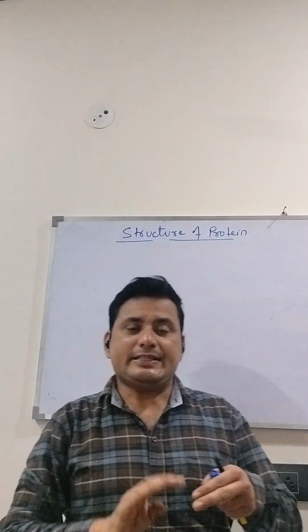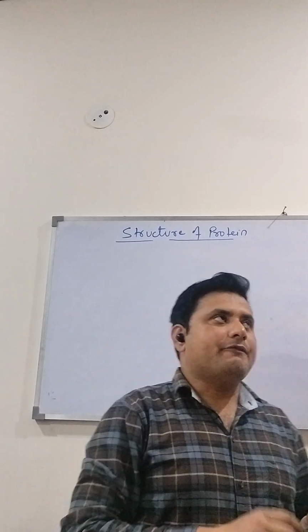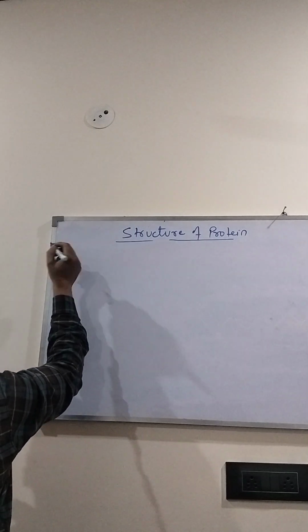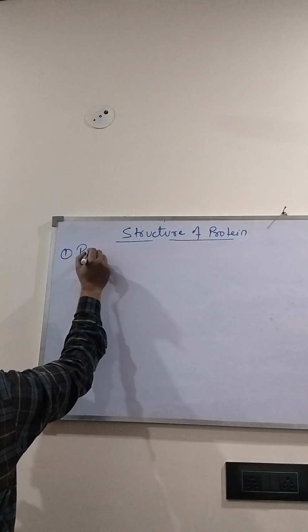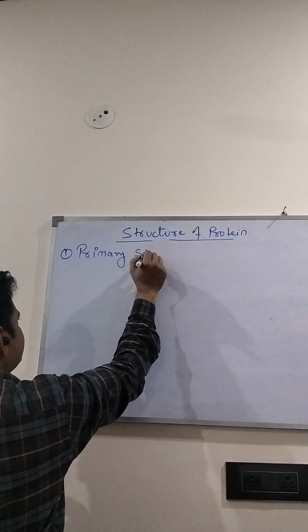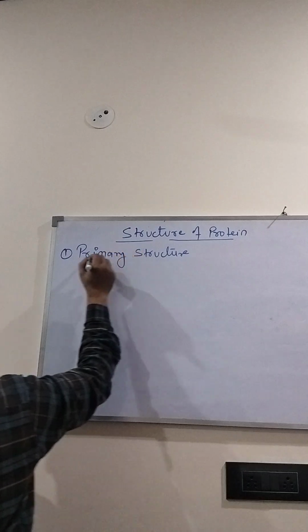We will see these four levels of structure one by one. The very first level of structure is the primary structure.